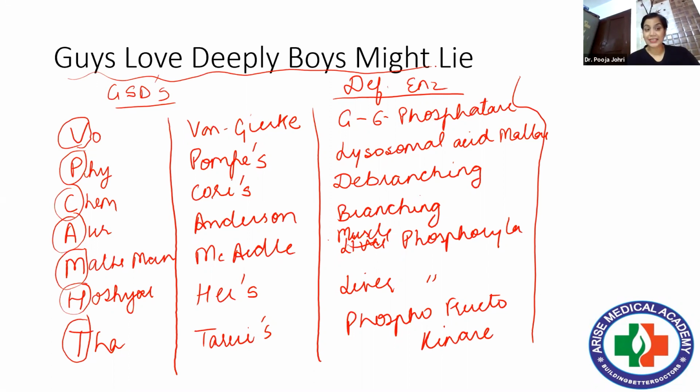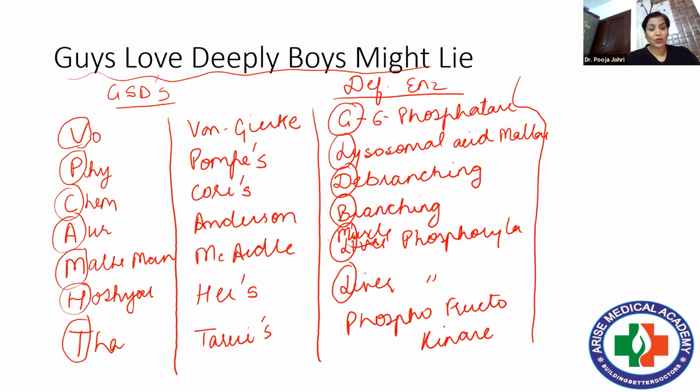So these are the deficient enzymes, and the mnemonic here for the deficient enzymes is: guys love deeply, boys might lie. So you can see guys love deeply, boys might lie. P you can always remember. So this is how we have to prepare.